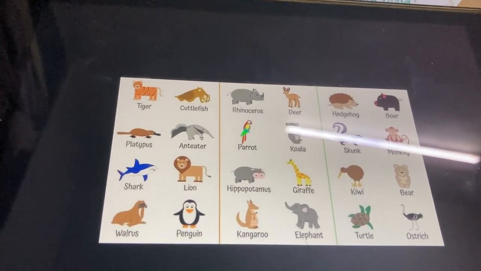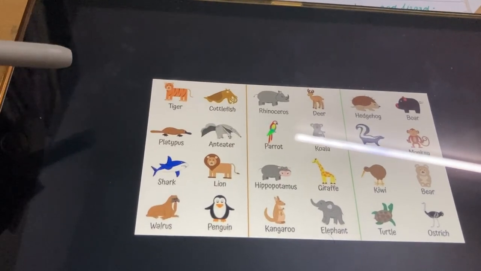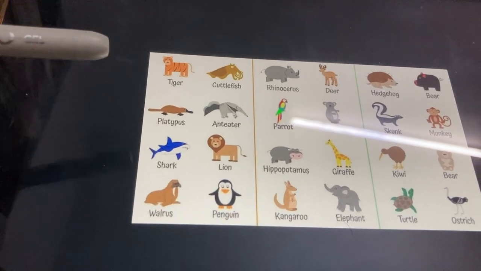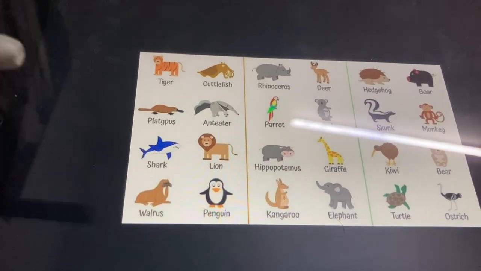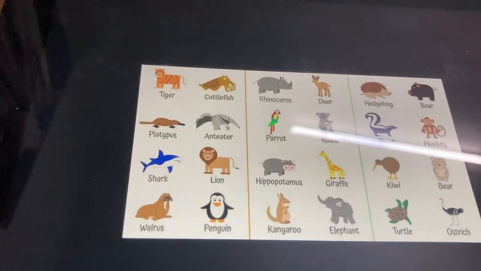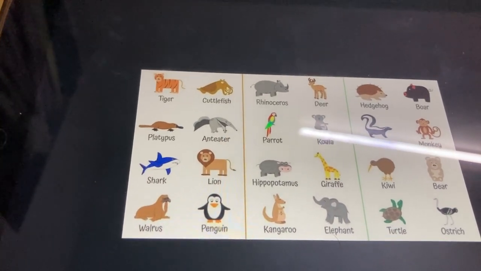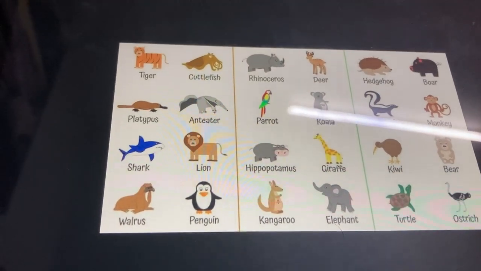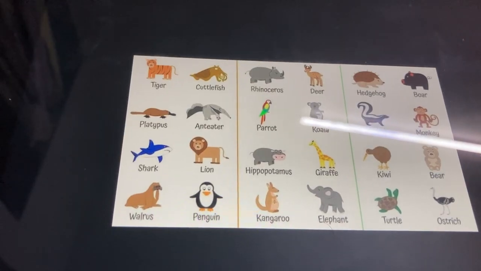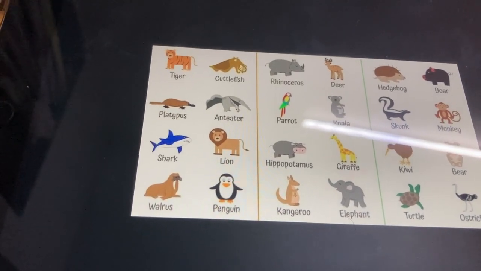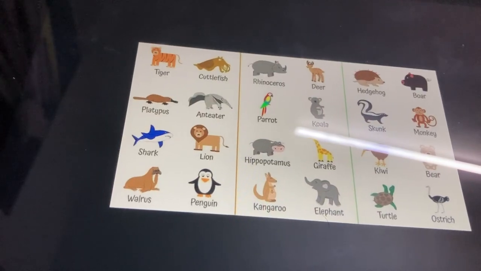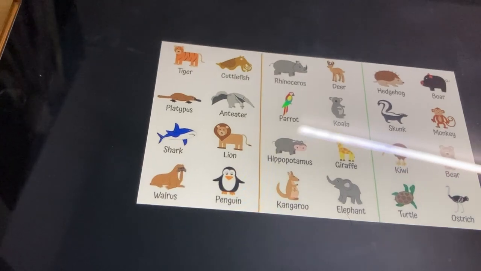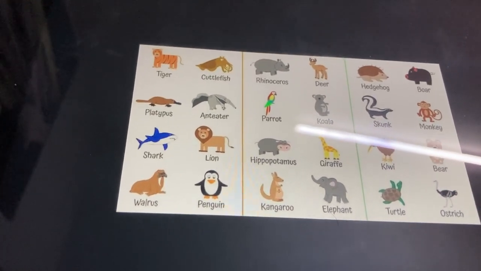Let me tell you. The animals like tiger, cuttlefish, lion, are all carnivorous. They are the flesh eaters, the predators. They kill other animals and then eat them. They eat the flesh of other animals by killing those animals themselves. And the animals like deer, giraffe, koala, parrot, kangaroo are herbivorous, means they are plant eaters. And the animals like boar, bear, ostrich, turtle are omnivorous, means they eat both plant and flesh.